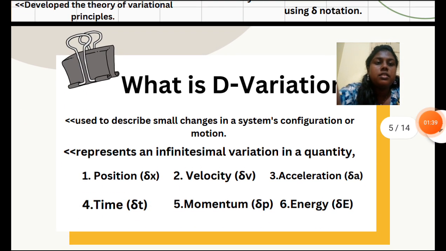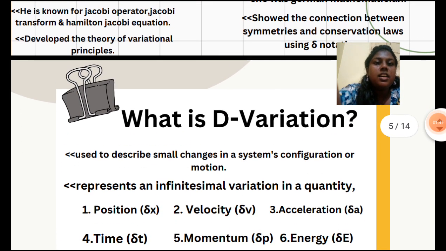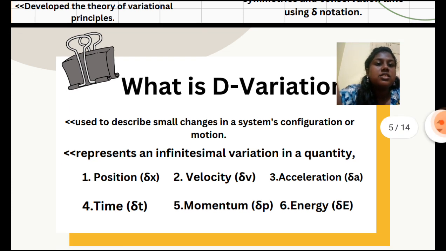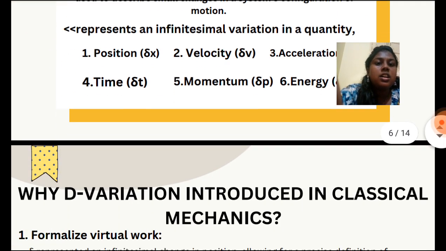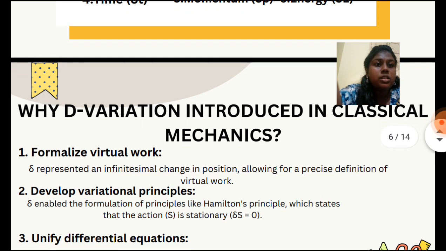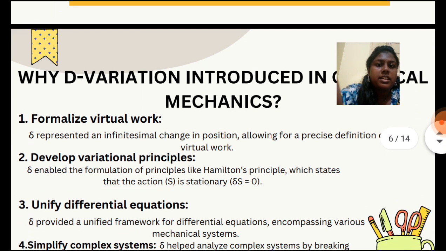And then what is delta variation? So, delta variation is used to describe small changes in a system configuration or a motion, and it represents the infinitesimal variation in quantities such as position, velocity, acceleration, time, momentum, and energy. So, another question is why delta variation was introduced into classical mechanics?